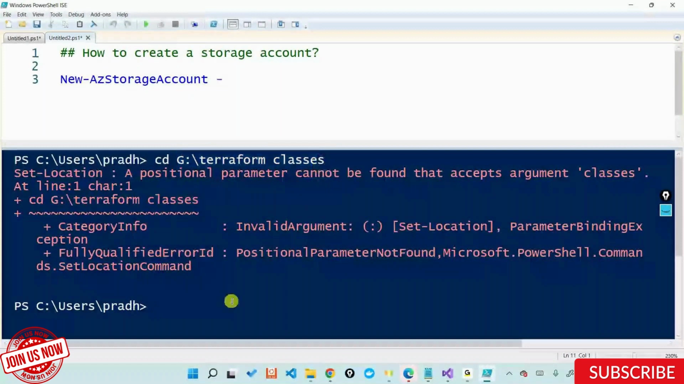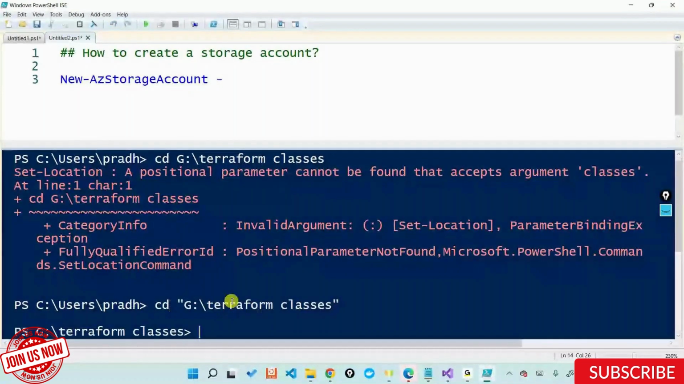So if you have a space in your path, please do a CD in quotes. This will work. If you have a space, PowerShell will start considering that particular space as an actual character.